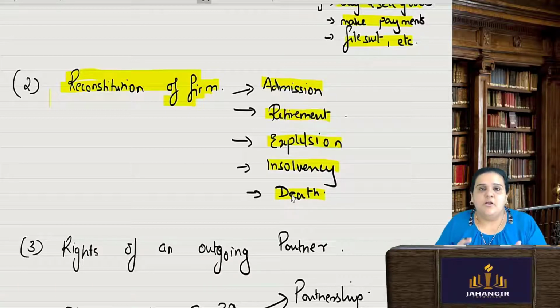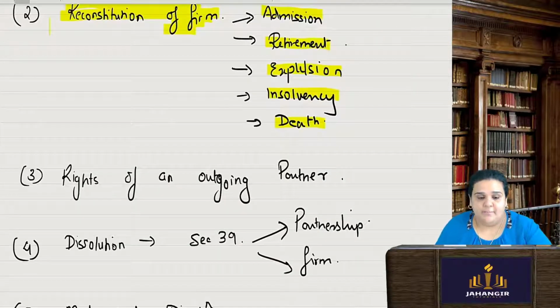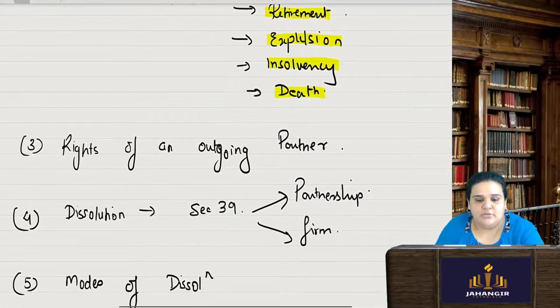The terms and conditions of the partnership agreement may change. Due to admission, there will be more division of profits, so the portion received by the partners will be less. Retirement, expulsion, insolvency: if there is insolvency, then what has to be done? Insolvency of one partner, insolvency of all partners. All that changes the constitution of the firm, and so does death.